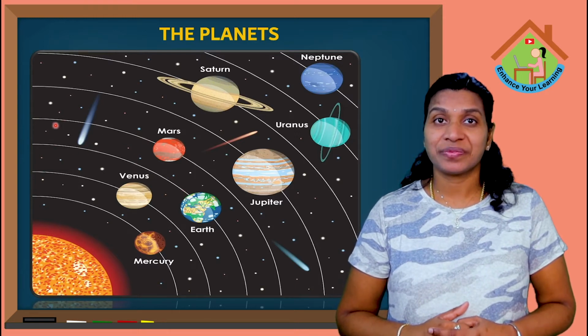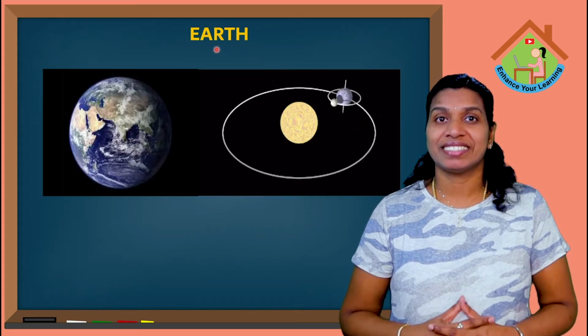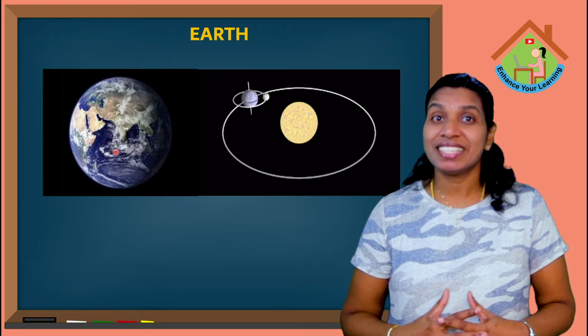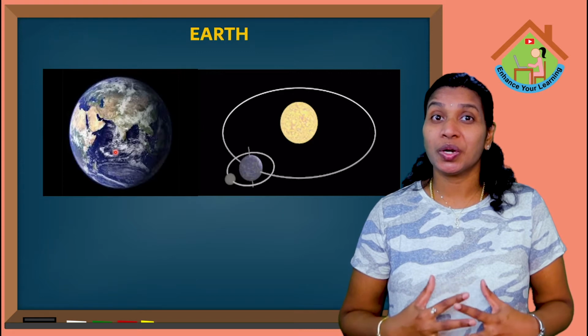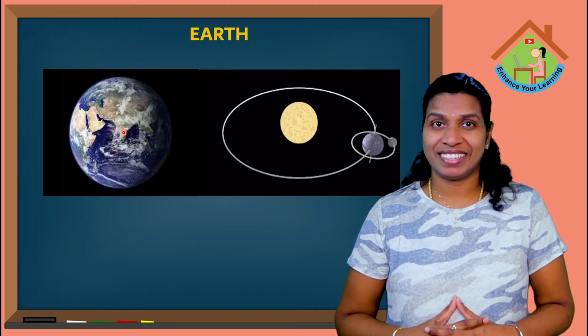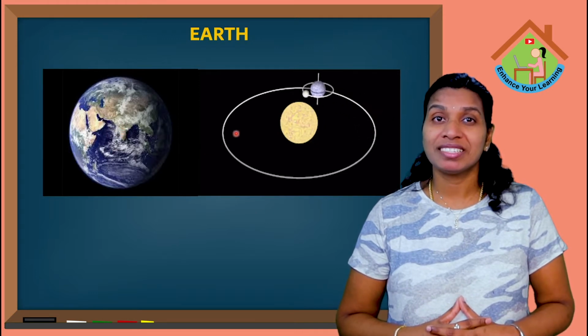Okay kids? Now we are going to see about Earth. Are you all interested to listen about Earth? Because it is our planet, we are living on Earth. I know you all are curious to know about Earth, right? Yes, very good. Now, kids, can you tell me what you mean by orbit?